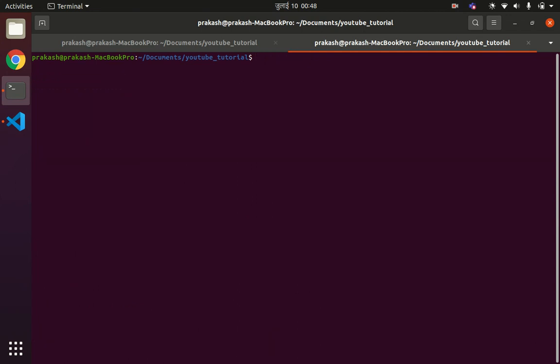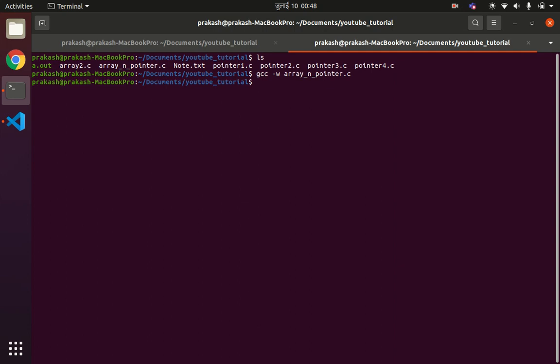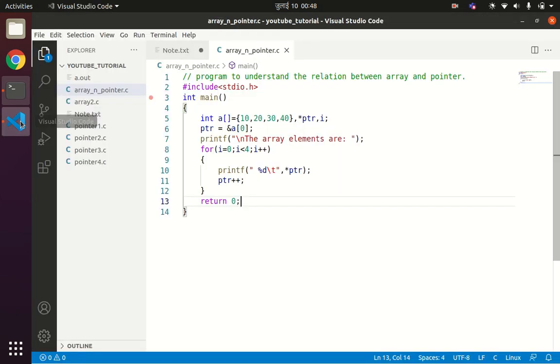So ls, what is the file name? The file name is array and pointer, then gcc, and then I'll write ./a.out. You can see the array elements are 10, 20, 30 and 40.